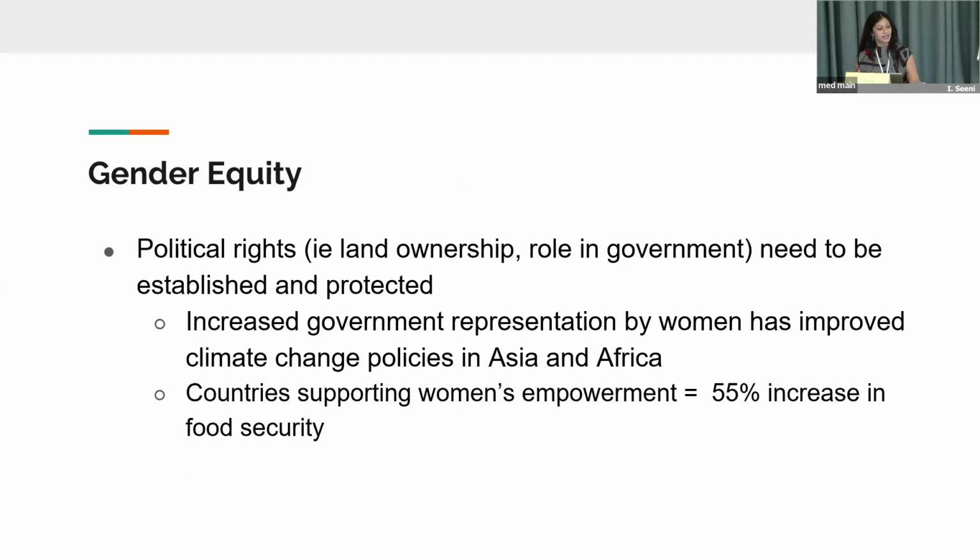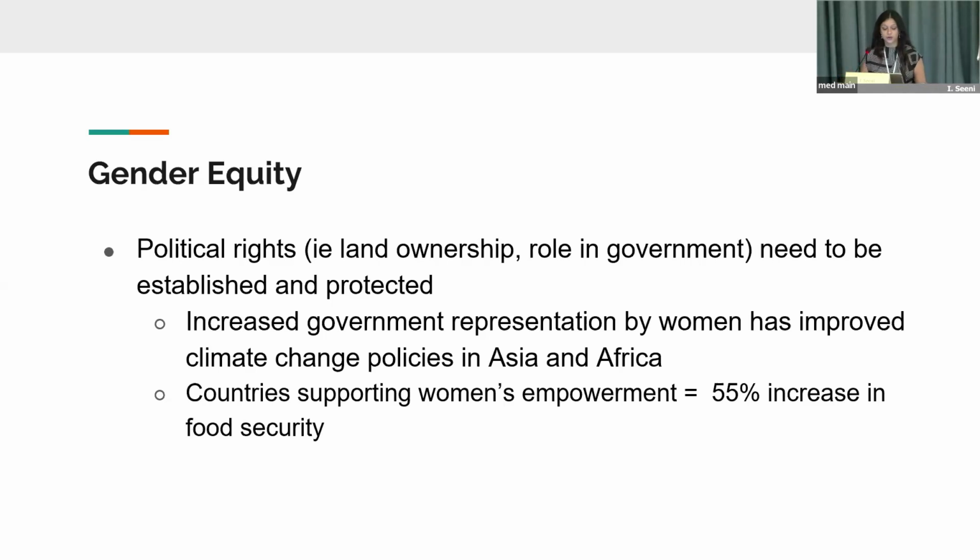In terms of gender equity, as I think we were talking about earlier, we have seen that increased government representation by women has improved climate change policies in both Asia and Africa. And countries supporting women's empowerment have a 55% increase in food security. We thus call for governments to improve political rights, which include land ownership, a role in government, and protecting these rights, as this can all contribute to increased gender